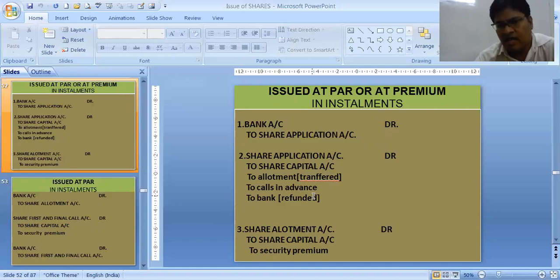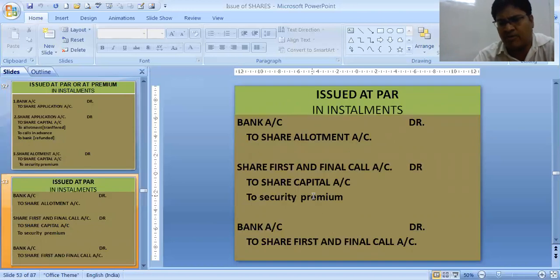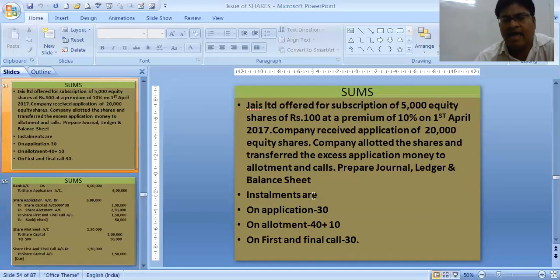Similarly, then they will make the due entry for share allotment to share capital. Then they may receive the money for allotment, that will be bank to share allotment. Then again they can make the first and final call due, share first and final call to share capital and security premium, if the premium money is also going to be received. Then bank account debit to share first and final call, when the final money is received. Next, we will do a sum to make the matter more clear.